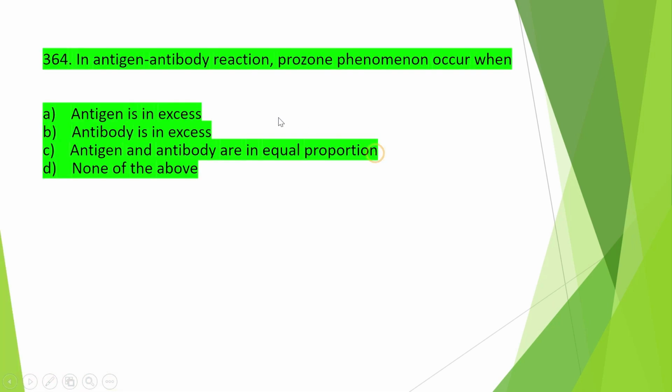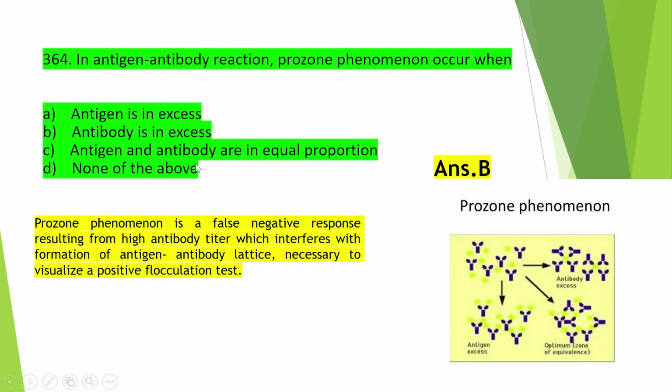So the next question is, in antigen antibody reaction, the prozone phenomenon occurs when antigen is in excess, antibody is in excess, antigen and antibody are in equal proportion, or none of the above. And the right answer is option B, that is antibody is in excess. So when antibody is in excess in antigen antibody reaction, that is called the prozone phenomenon.